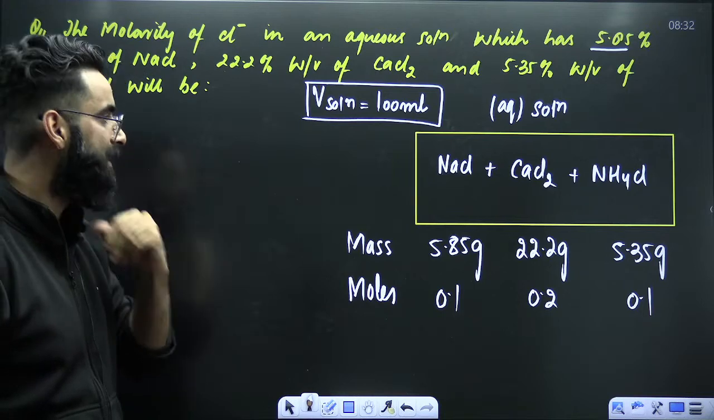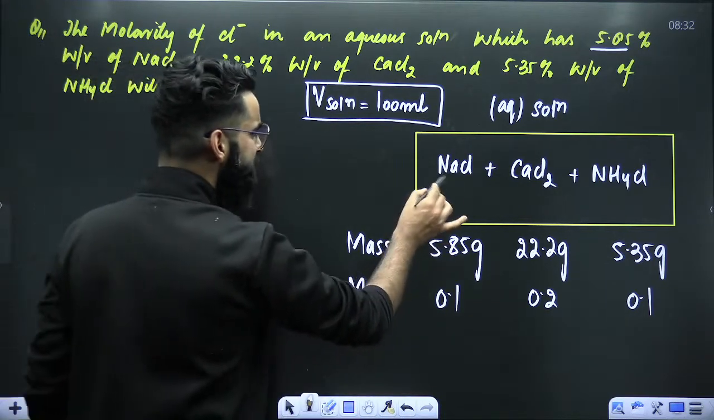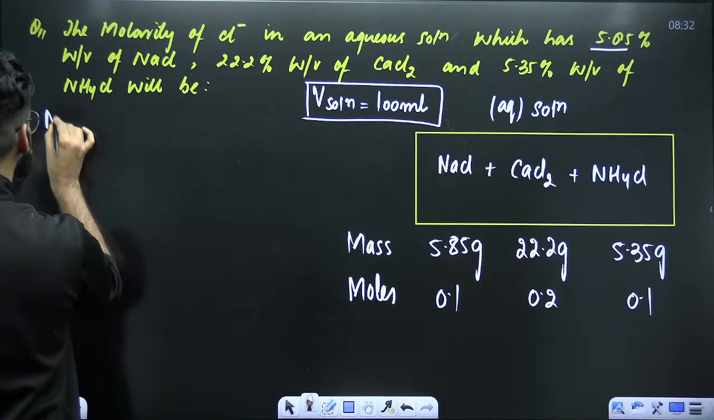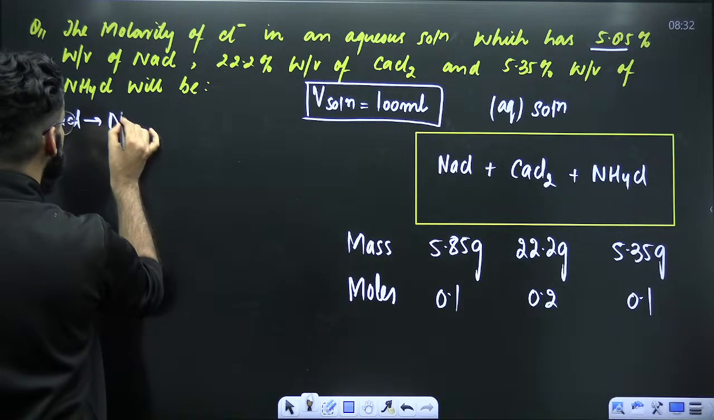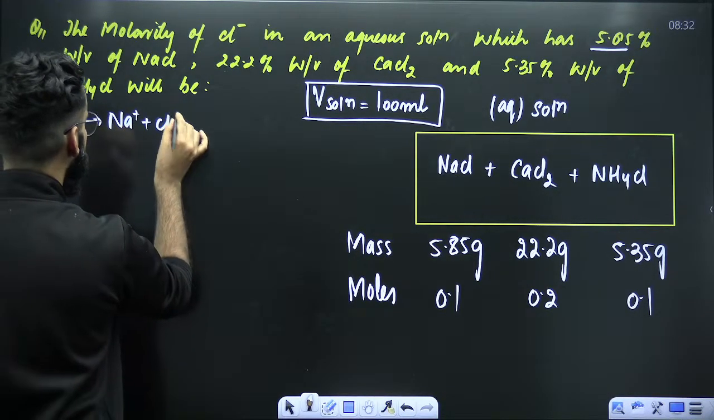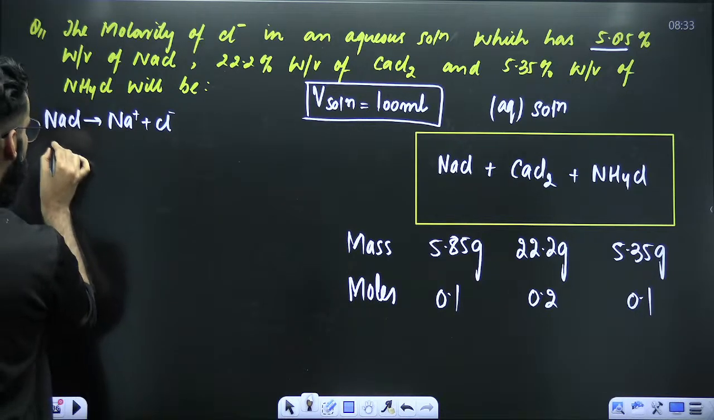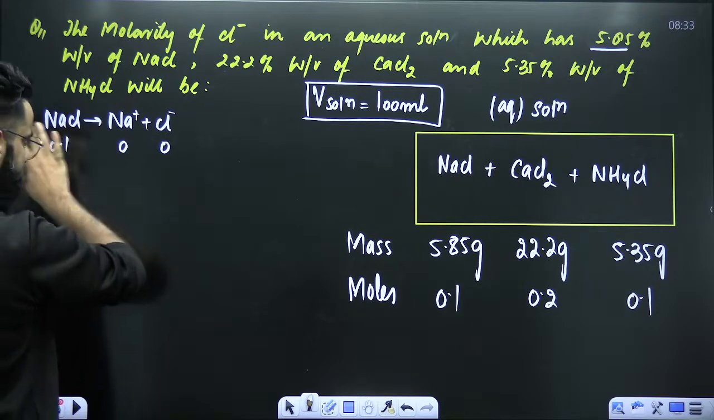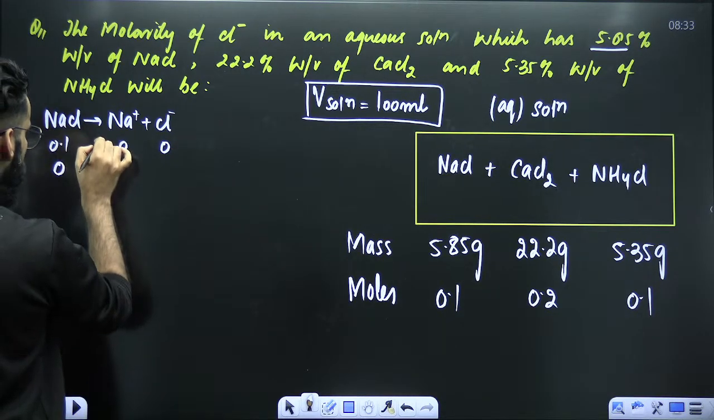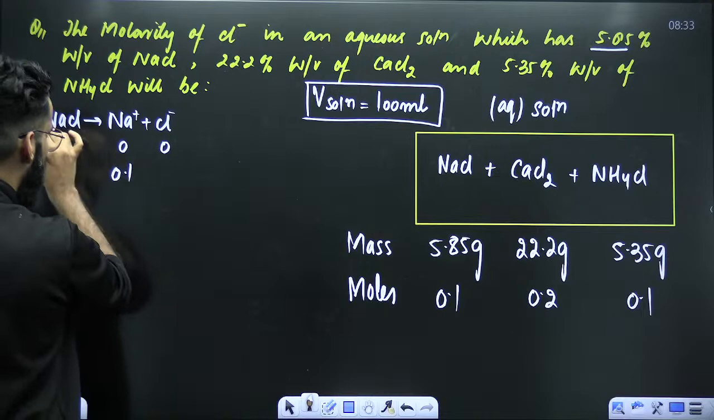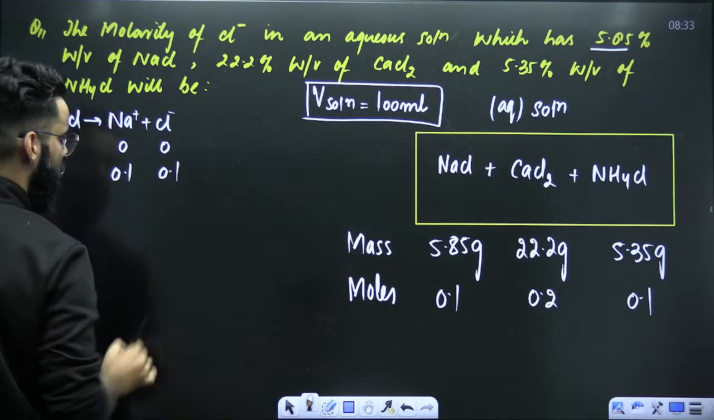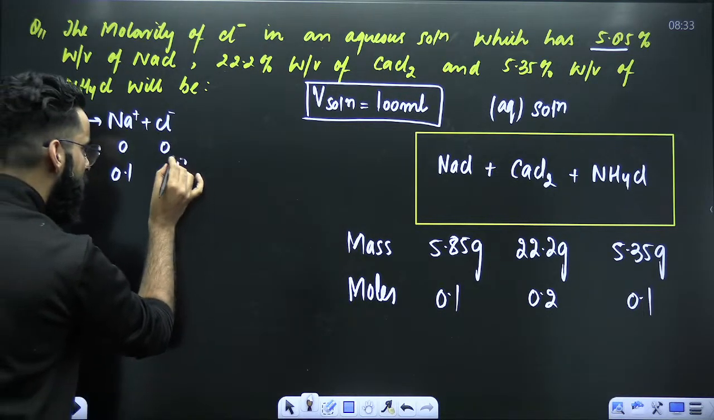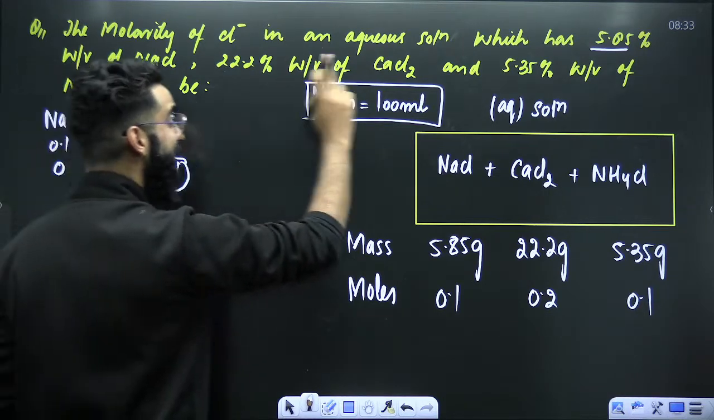Correct, people? Now tell me how this NaCl would have undergone dissociation. NaCl would have undergone dissociation as Na positive plus Cl negative. How many moles of NaCl we had? 0.1. In the beginning, this will be 0, this will be 0. Now this will be 0 because 100% dissociation. 1 mole gives 1 mole. From 0.1, you get 0.1. So you got to know the moles of Cl negative which are there in the container.